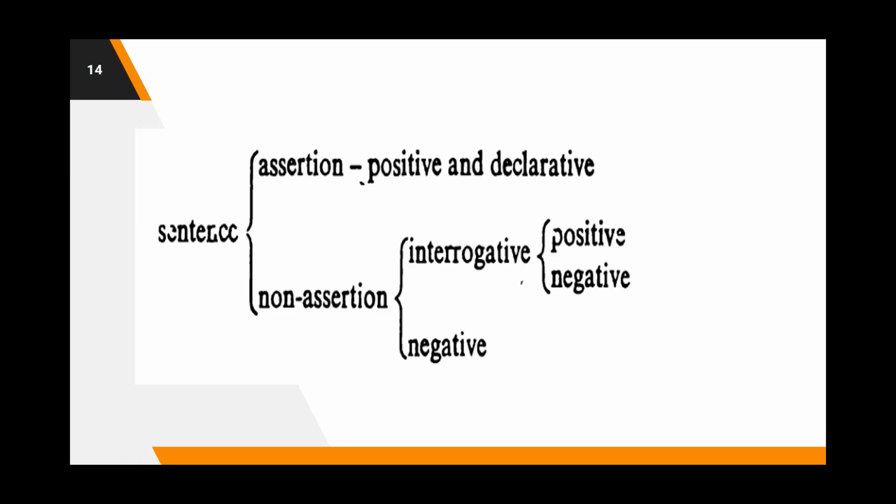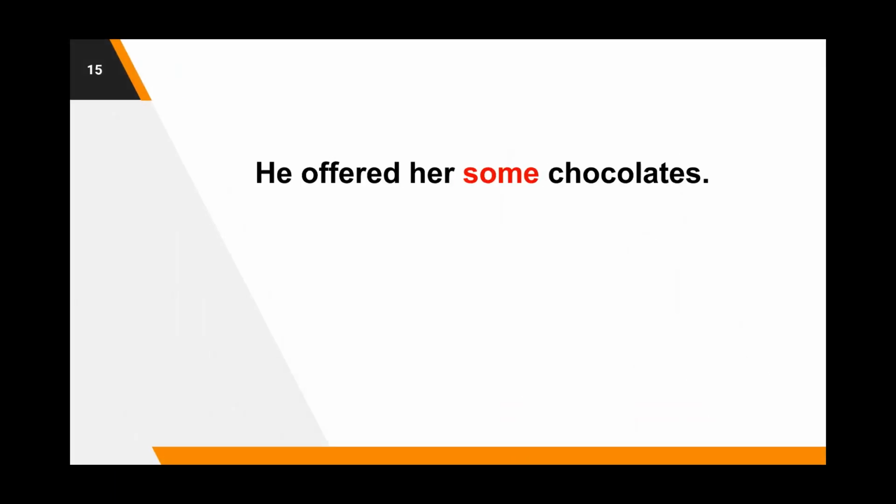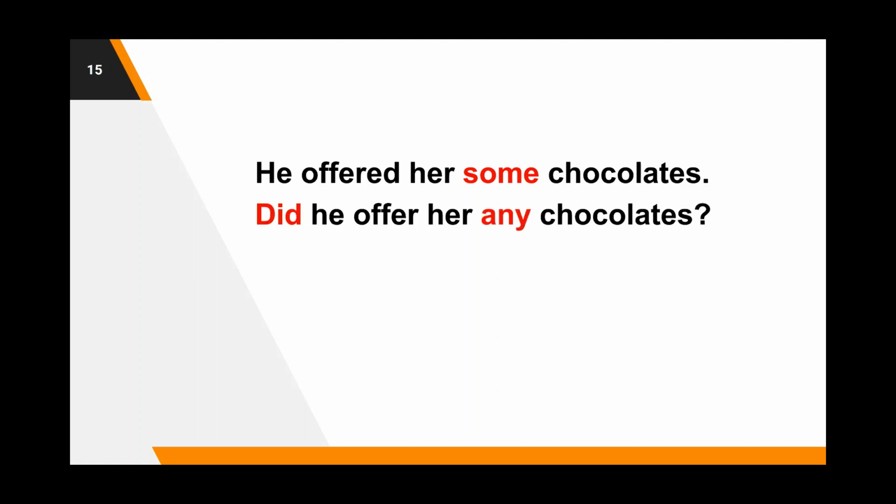So just to illustrate this notion with examples, consider these examples. He offered her some chocolates. Now this sentence expresses an assertion, and it is both positive and declarative. However, sentence number 2 expresses non-assertion, and it is interrogative. Did he offer her any chocolates?